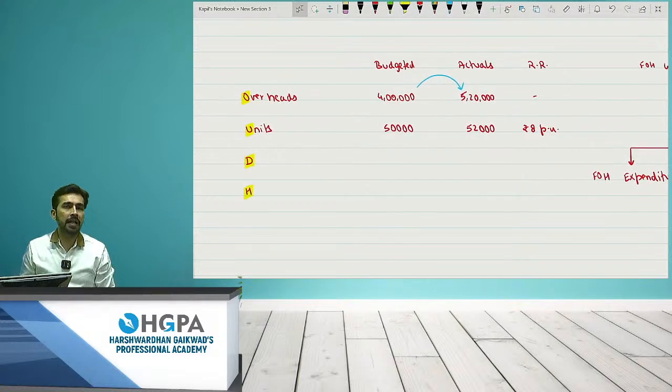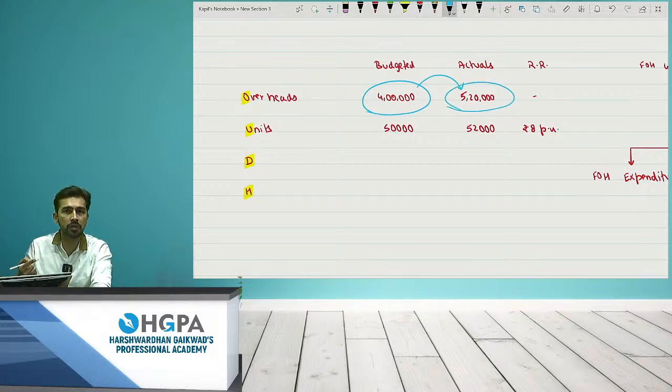What is the budget expenditure I gave you? 4 lakh. But how much did you spend? 520. Can I say you spent 1,20,000 extra? Yes. If you are spending 120 extra, can I say this is adverse for me? I asked you to make an expenditure of only 4 lakh. Why are you spending 520? How much extra did you spend? Extra expenditure, it is 1,20,000.